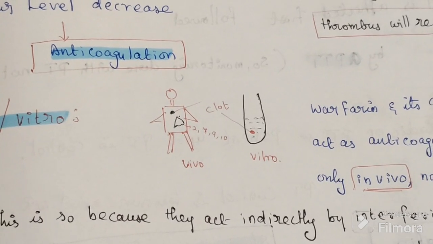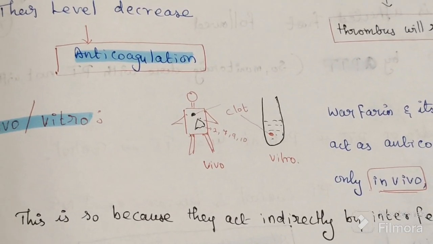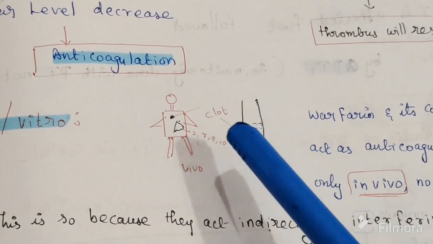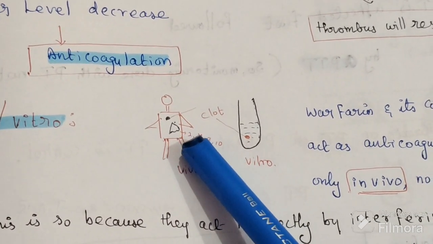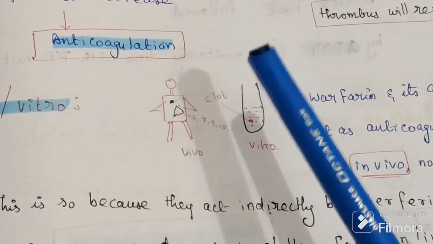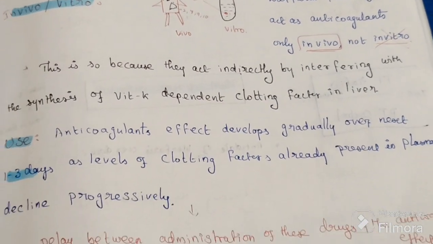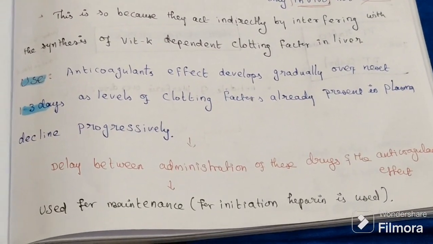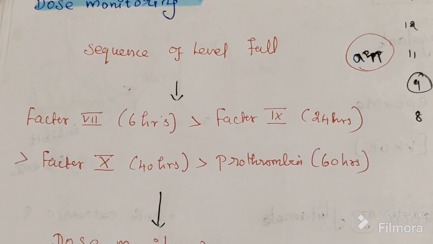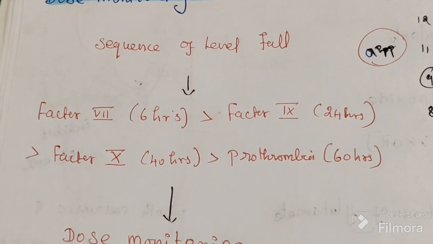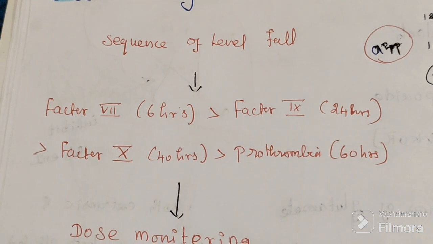We can demonstrate that function in vivo only, because only there is the liver present. On the contrary, heparin has function both in vivo and in vitro.